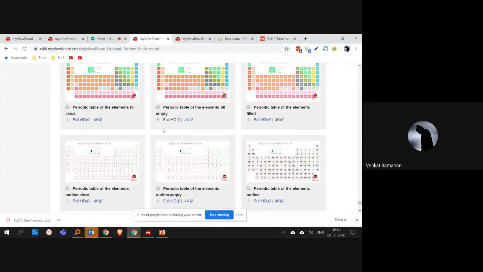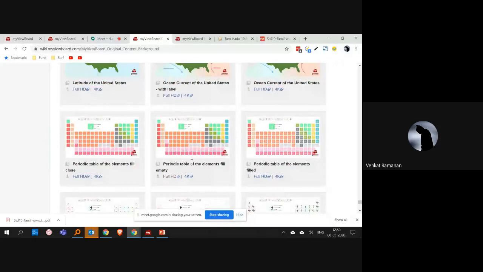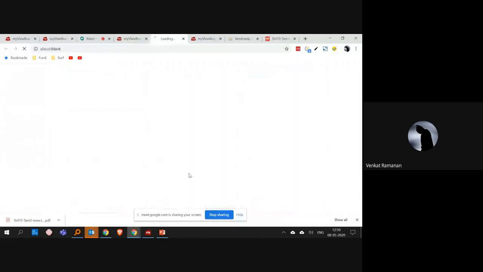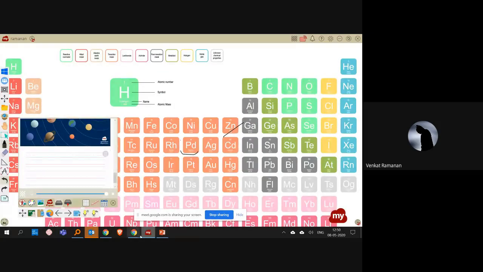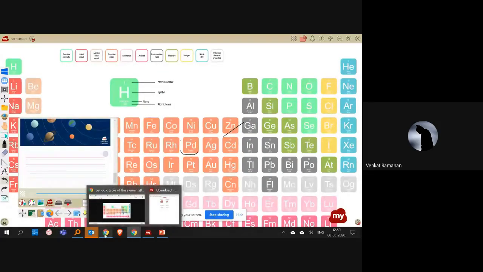So I was discussing the periodic table. So here already you have taught the students on periodic table. The next class you wanted the students to come and fill these elements by themselves. So we have a blank periodic table. So this image can be integrated onto the board. So how to do that? Let me demonstrate that.